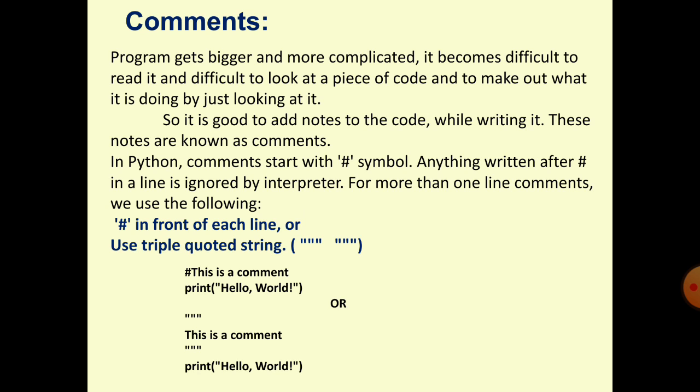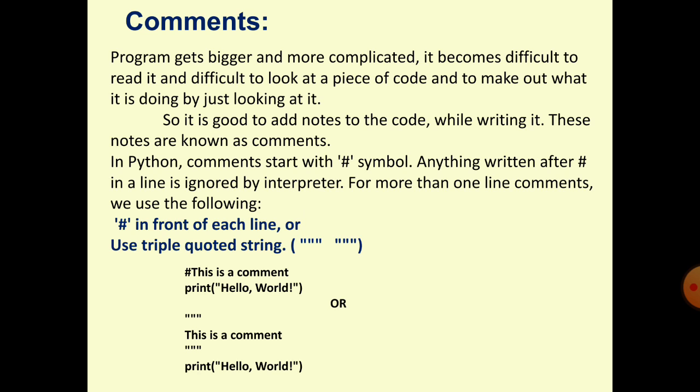Comments are the line statements that are not compiled and not interpreted by the program compiler or interpreter. Suppose we have written a complex program that is very difficult to understand, each line is not clear, why this line is written, why this statement is written.